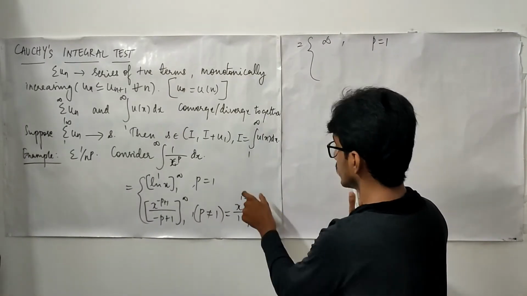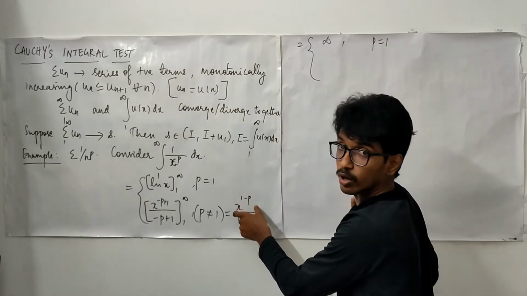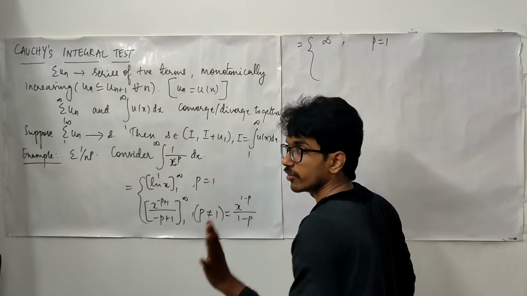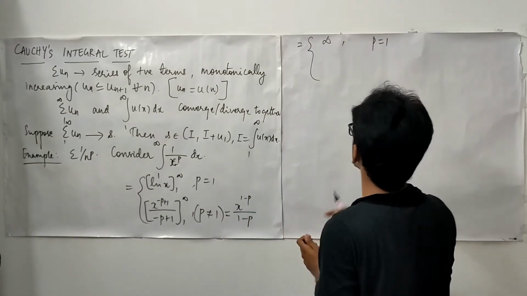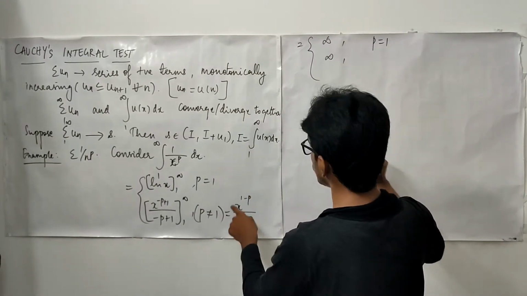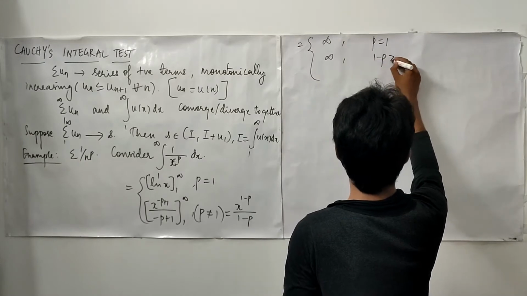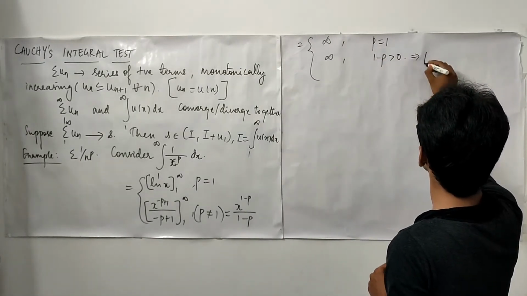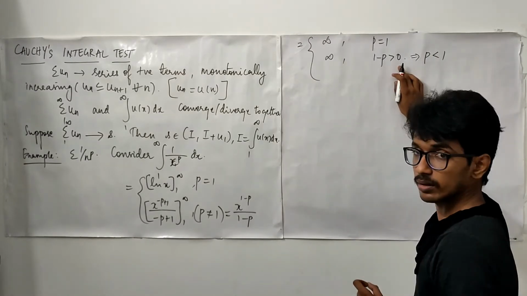If this is a positive quantity, you are going to get infinity. Whatever quantity you subtract from infinity, it still remains infinity. So, this will be infinity if 1 minus p is bigger than 0. 1 minus p bigger than 0 implies p smaller than 1.